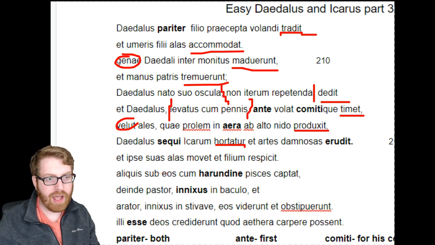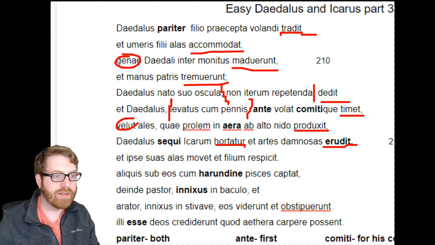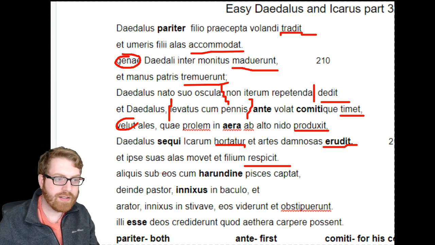We keep going after the et. Erudit is our next verb. All right, to teach. We get the word erudite in English, meaning someone that is like well learned. All right, so he's going to teach someone. Keep going. We'll go all the way to the end of this sentence. Respicat is your next verb, referring back to ipse he, which is referring to Daedalus.